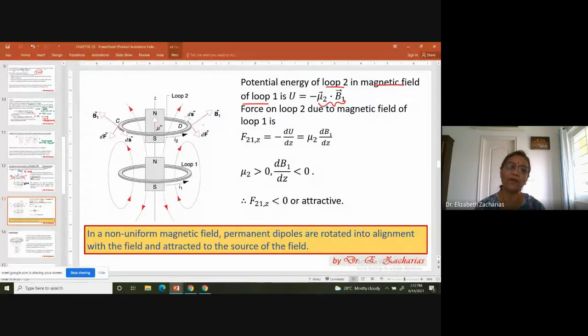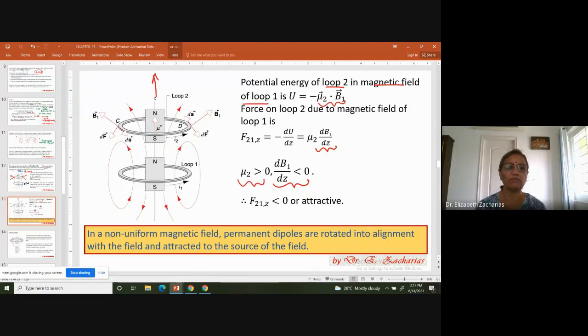If I look at how the magnetic field is changing along the z direction, I find that the magnetic field decreases as you move away from loop 1. So you can say that dB1 by dz is negative. As z increases, the B1 value decreases. You're moving away from loop 1. But what about mu2?